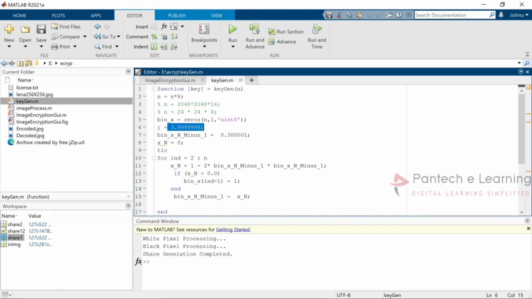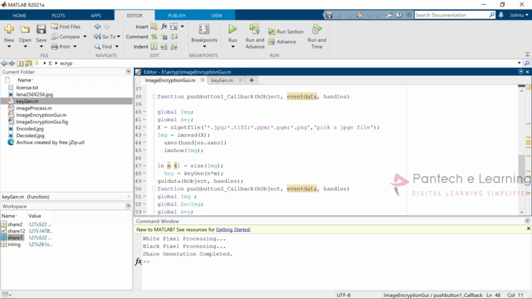To randomize each and every time, we have to provide a for loop. So from the second digit till the nth digit, it will keep on randomizing. If x underscore is greater than n only, that particular binary data will be applied. Else the binary data will be minus 1. So that will be the keygen, which is used to generate the key over here.